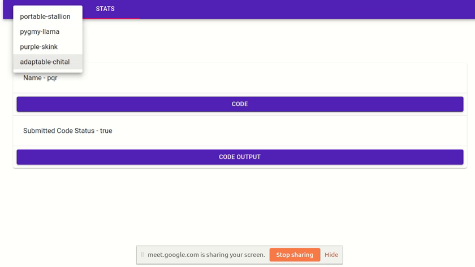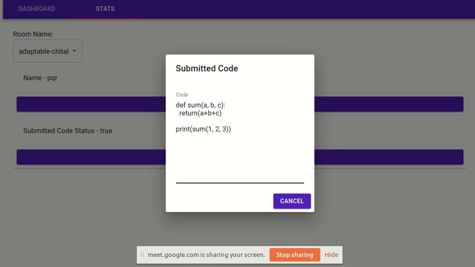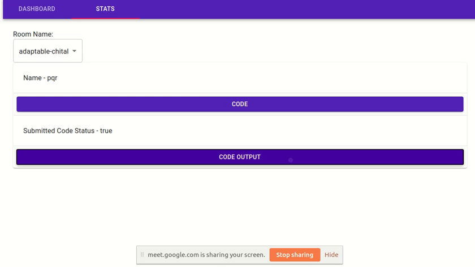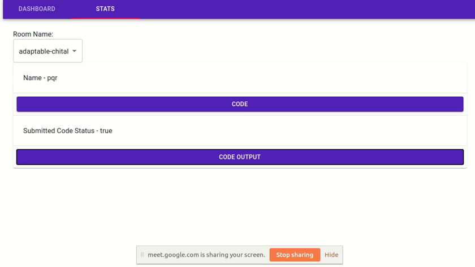Since Sanjay has submitted the code in the adaptable cheatle room, now I can see his card that he has submitted. The name of the student who has submitted the code is PQR. There was no error in his code, so the code status will be true, and I can see his code. His code is here, and his output is here. So that's how I can see the submission of every student. It's like submitting an assignment for a particular class.